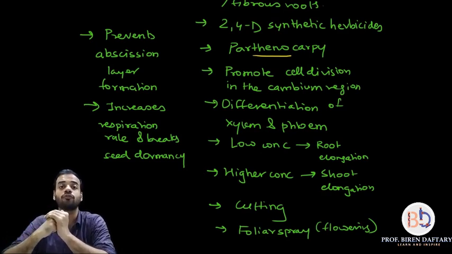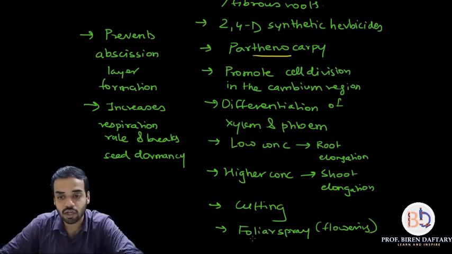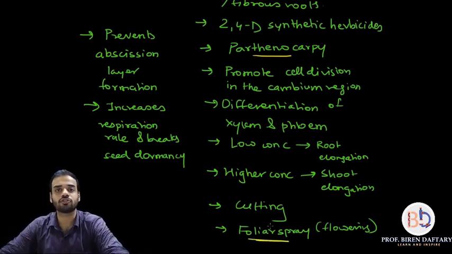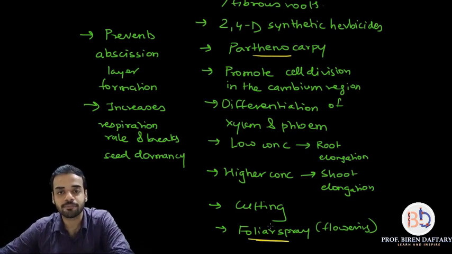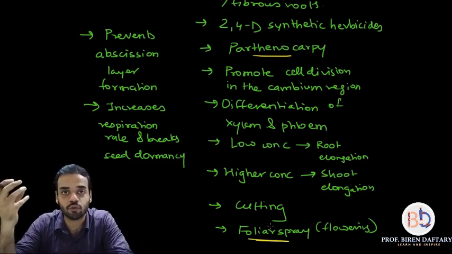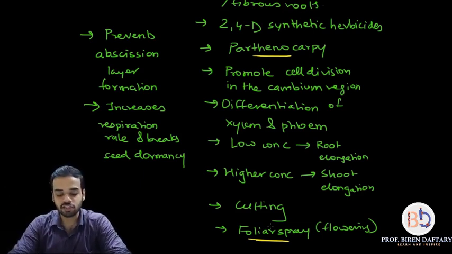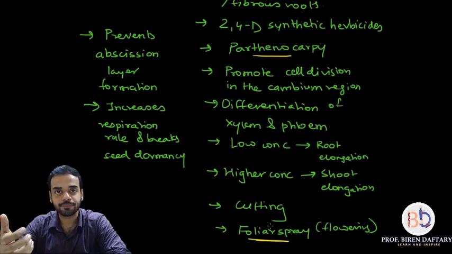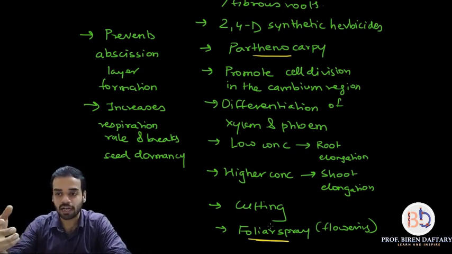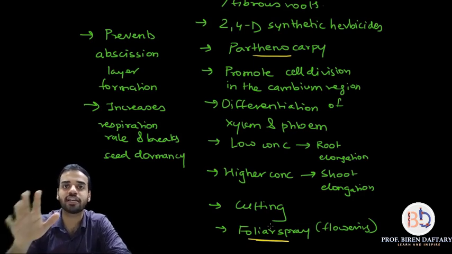What is the meaning of foliar spray? I have written it down over here, I will underline it. First of all, the word foliar comes from foliage, F-O-L-I-A-G-E. Foliage is leaves. Foliar spray means you take a spraying bottle and you spray whatever liquid is present in that bottle onto the leaves directly.